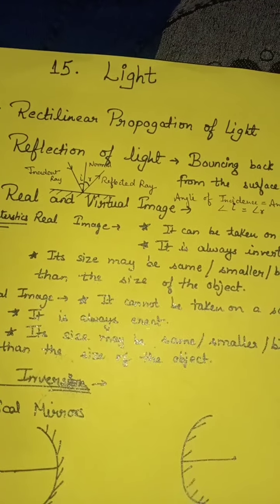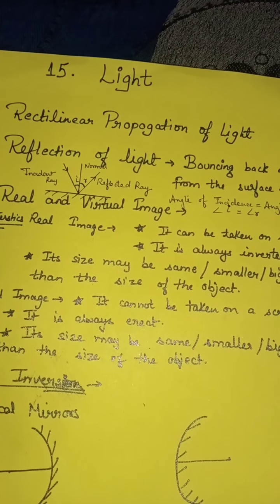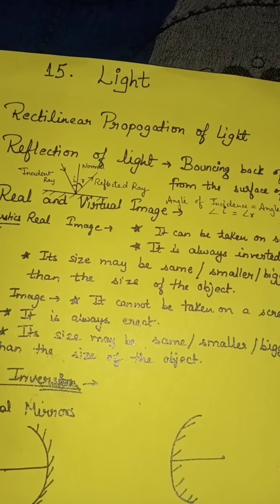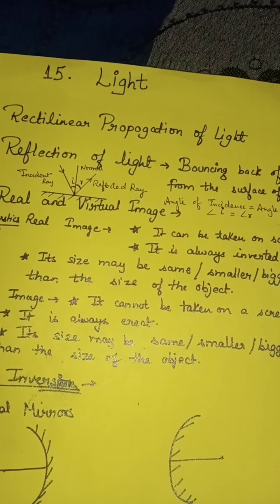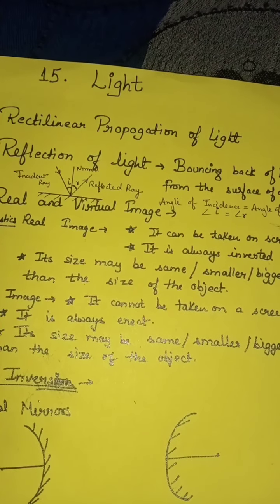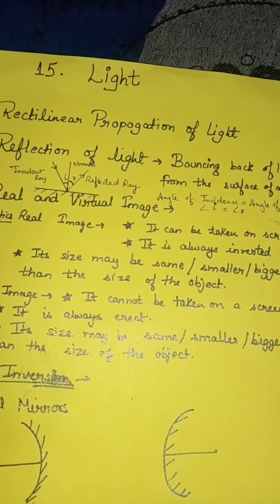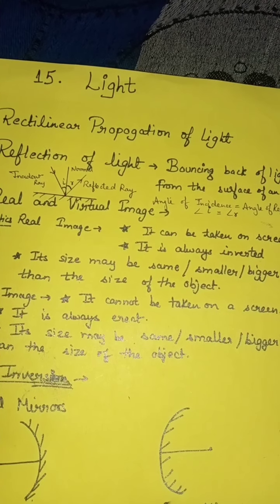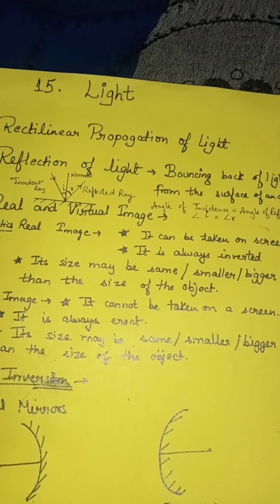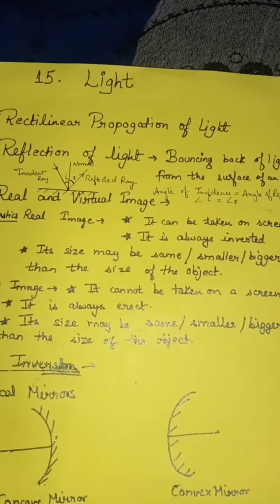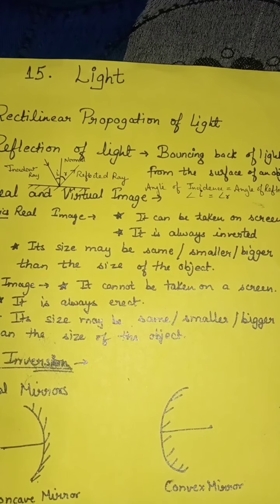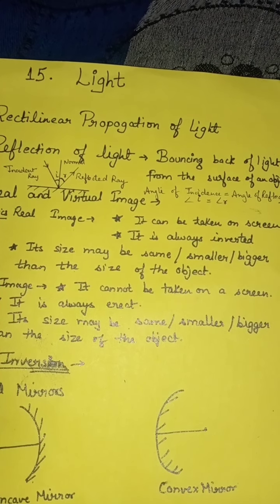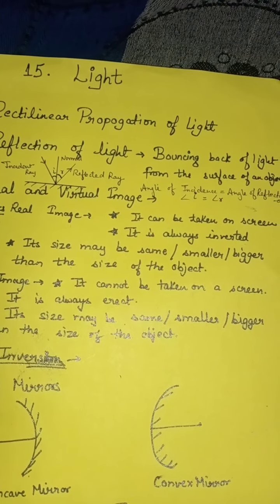And a virtual image is formed when the rays of light are reflected from a smooth surface in such a way that they appear to meet at a certain point but do not meet on the screen. The image so formed is a virtual image, and a virtual image cannot be taken on a screen. It is always erect. Its size may be small, same or bigger than the size of the object.